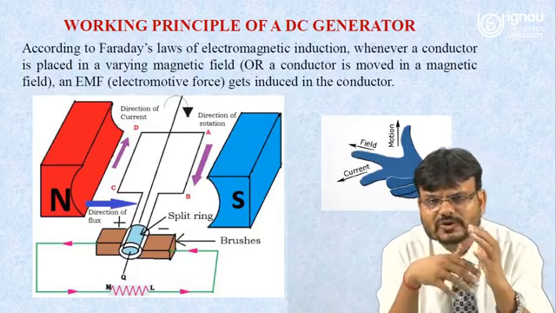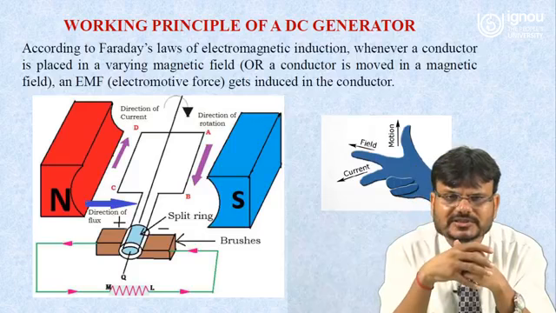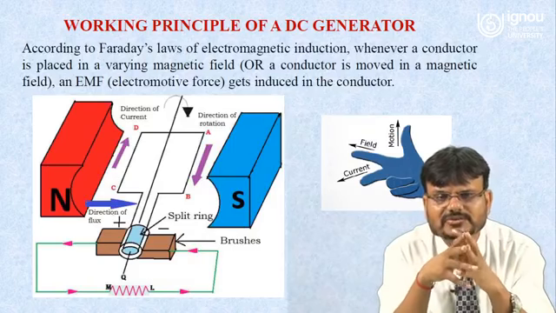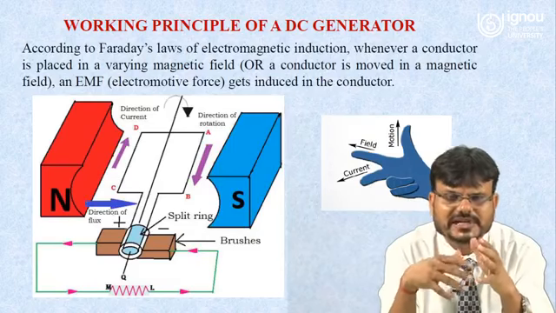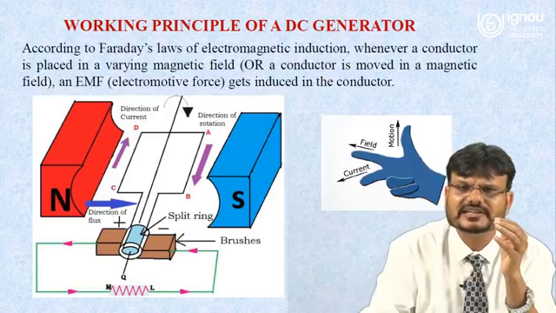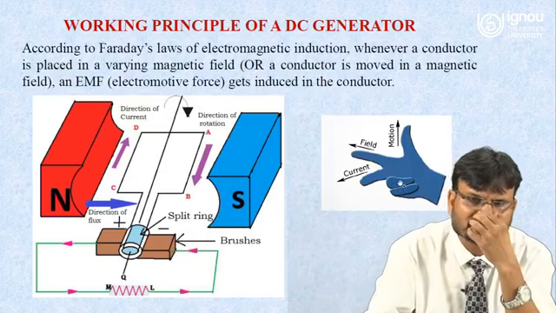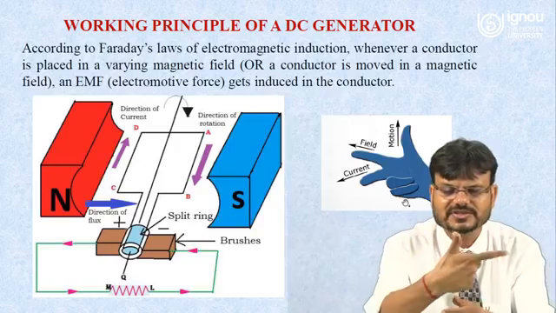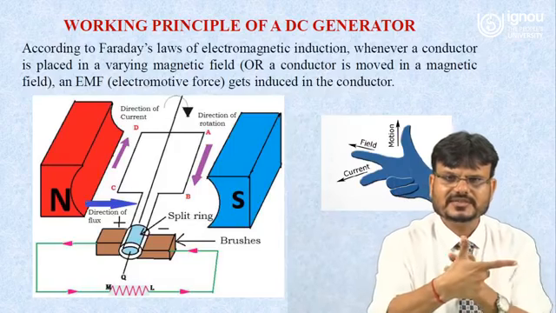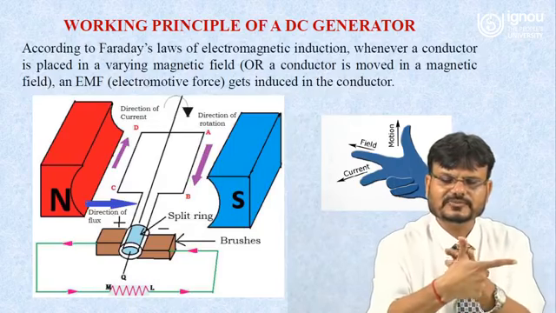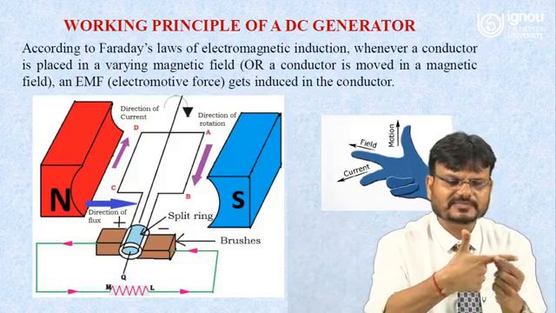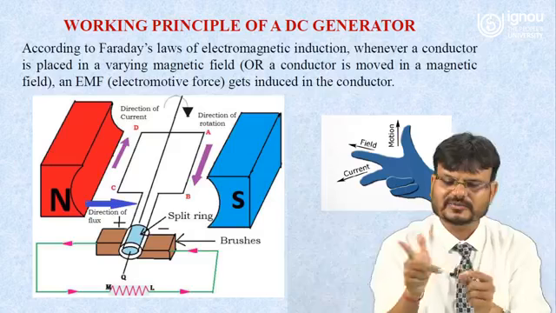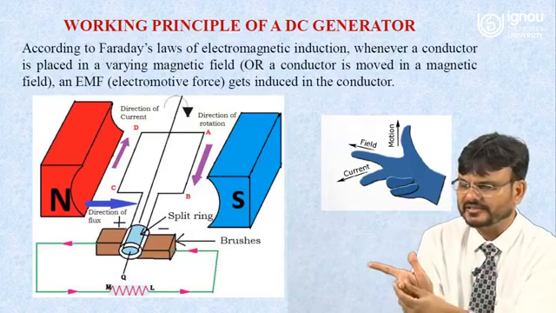Now if you want to see the direction of this induced EMF, it can be checked with the help of Fleming's right hand rule. Here you can see the right hand rule. We can understand it like this: just take your hand like this. The thumb shows the motion of the conductor, the first finger shows the magnetic field, and this finger shows the direction of the current, right?